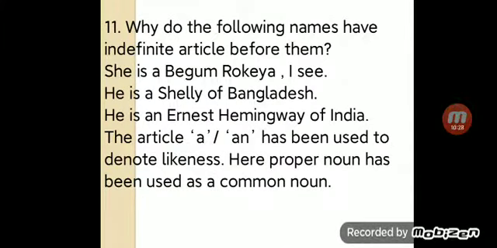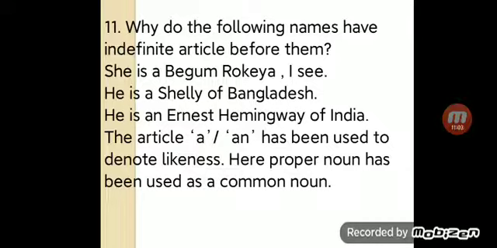Number 11. Why do the following names have an indefinite article before them? Can you answer? Okay, I am giving you the answer. She is a Begum Rokeya. He is a Shelley of Bangladesh. He is an Ernest Hemingway of India. The article a/an has been used to denote likeness. Here a proper noun has been used as a common noun.